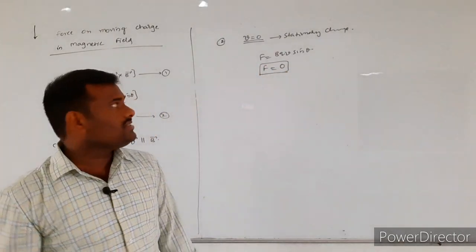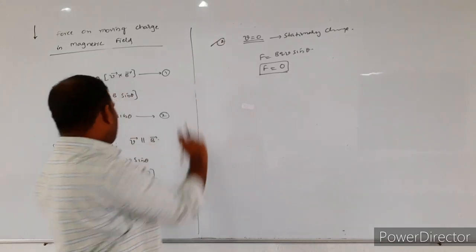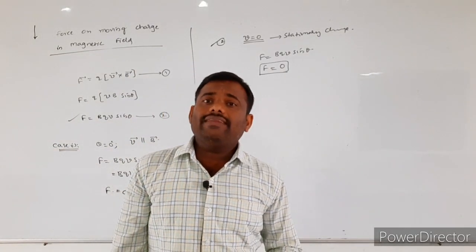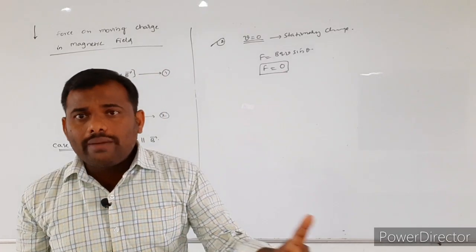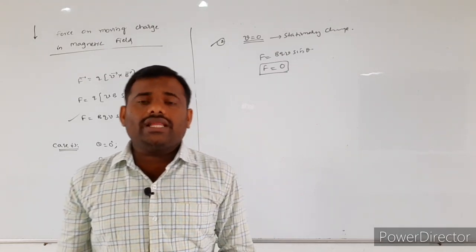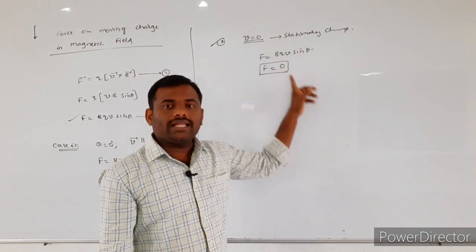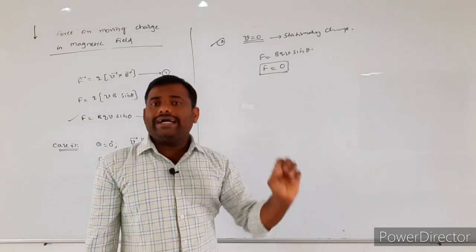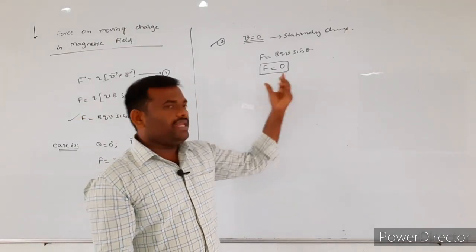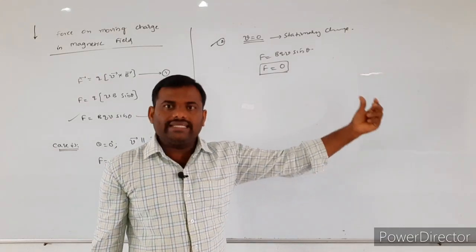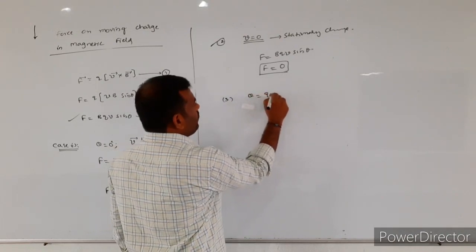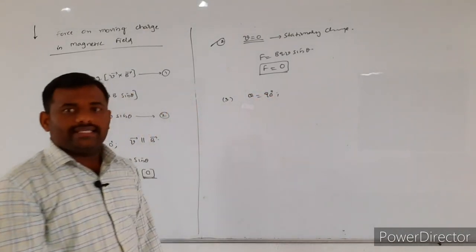So from case 1 and case 2, we understood that either the charged particle enters parallel to the magnetic field, or if the nature of the charge is a stationary charge, in these two cases the charged particle does not experience any magnetic force.